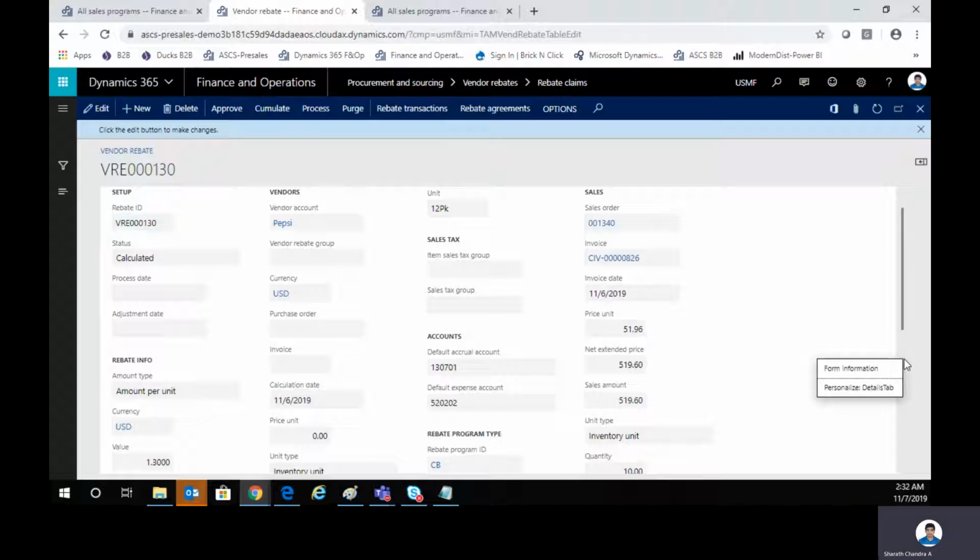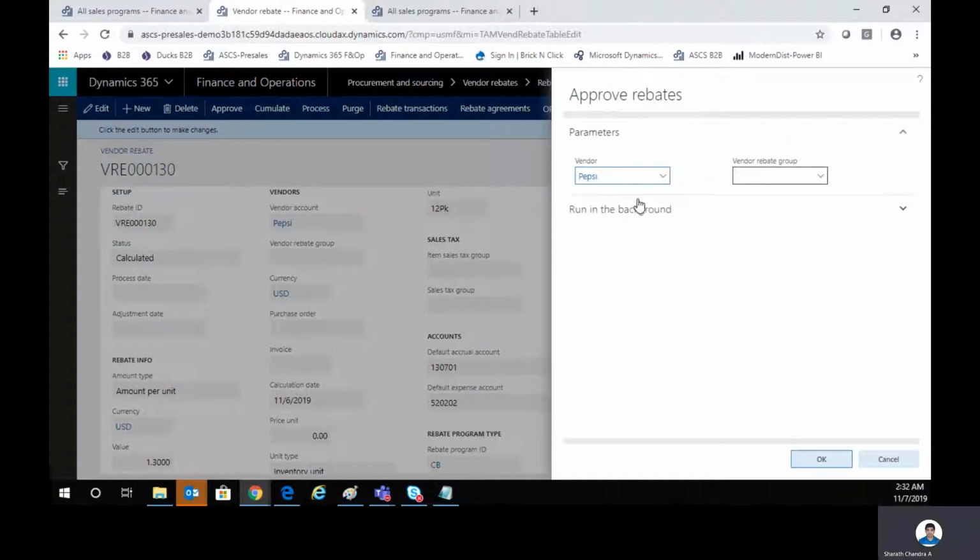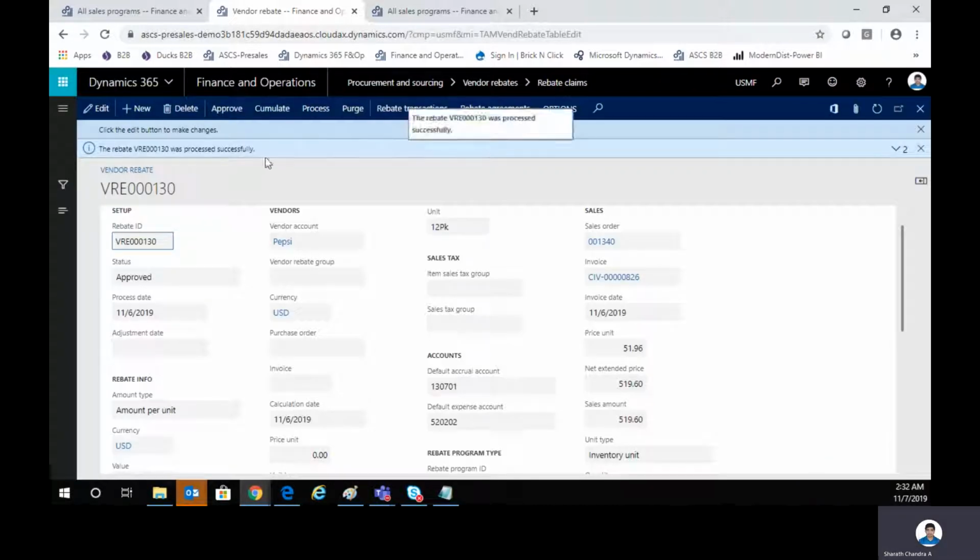So all this information is available, and then one of the approvers will come and say that, hey, I would like to check this rebate claim. We can go here, right? You can select the vendor. Okay. It says that the rebate was processed successfully.